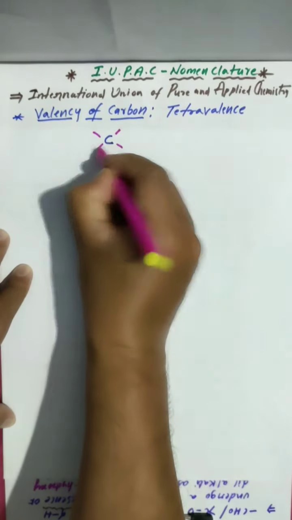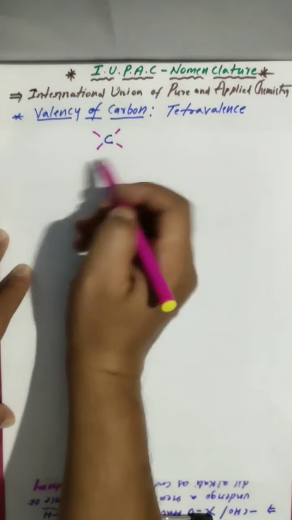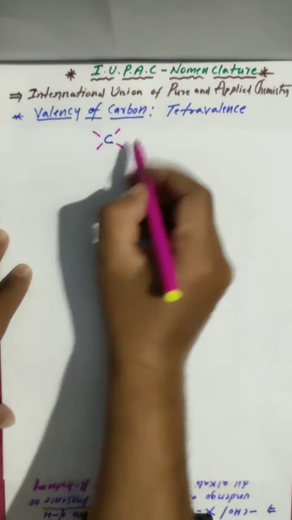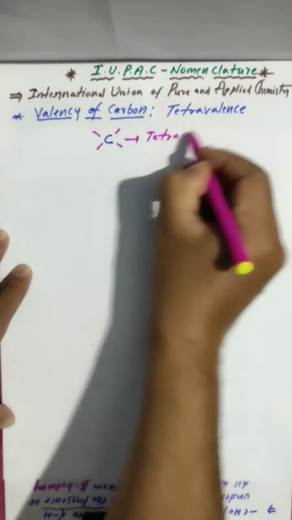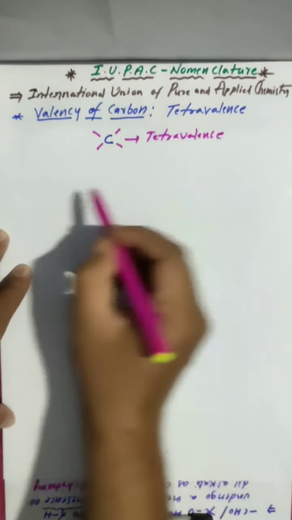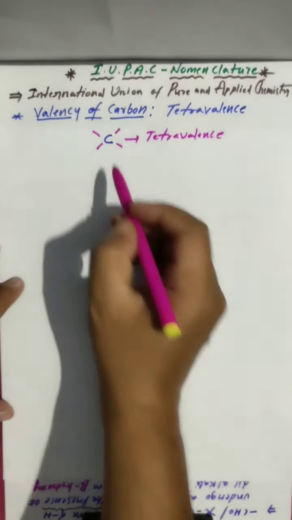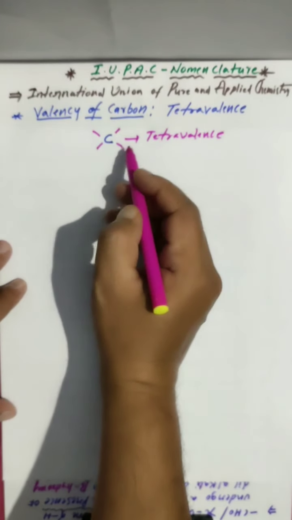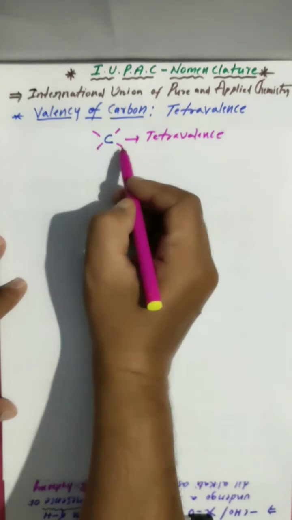These may be A, B, C, D, or all may be the same. So this is what we call tetravalence. A carbon will bond with 4 other atoms. Each carbon has 4 bonds, that is 1, 2, 3, 4.